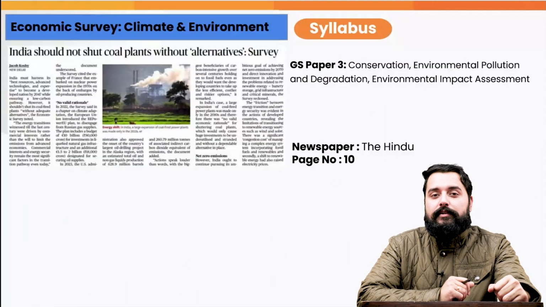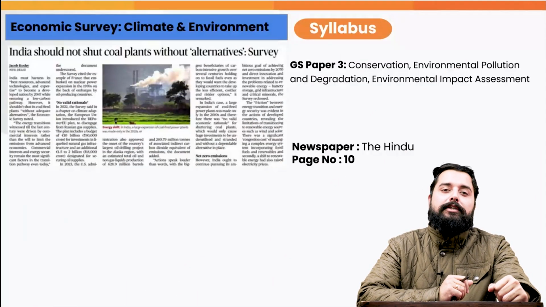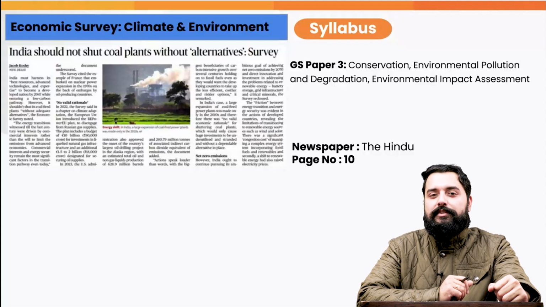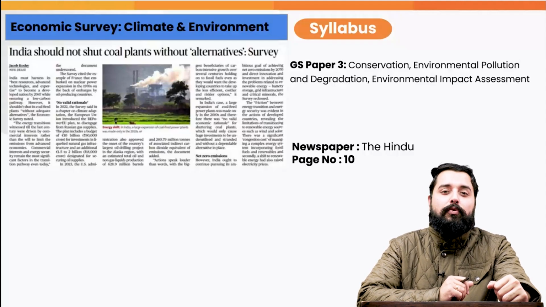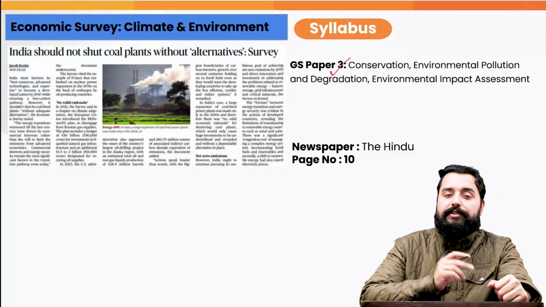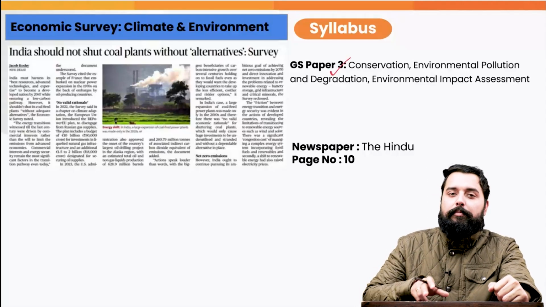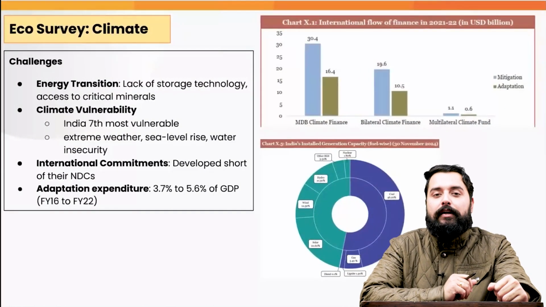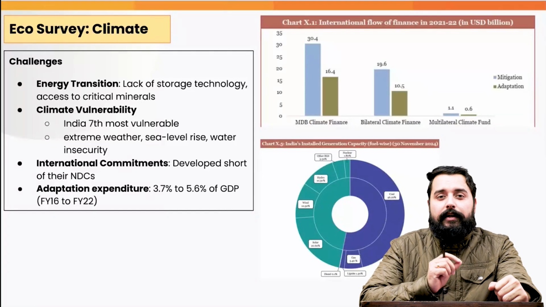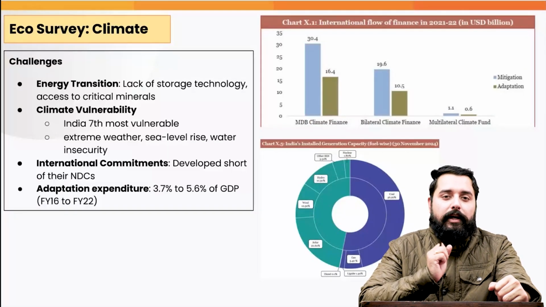Now, the next article is related to the climate and environment chapter of economic survey, because the economic survey has specifically suggested that India should not shut down its coal plants. This is important in GS3 under the topic conservation, environmental pollution and degradation. Now, the survey suggests that India faces certain challenges due to climate change.